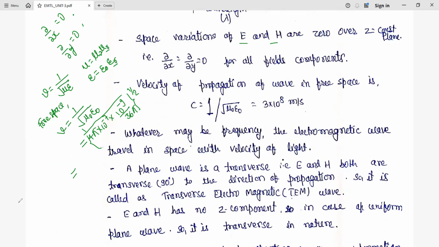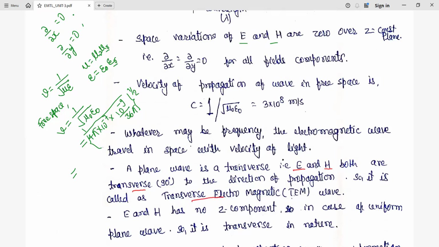So in this part, what you will observe, as we have already discussed, is that the electric field and magnetic field are perpendicular to each other. That is called transverse. And they are also perpendicular to the direction of propagation. So it is called the transverse electromagnetic wave. They are perpendicular to the direction of wave propagation as well as perpendicular among themselves. So it is called the transverse electromagnetic wave.